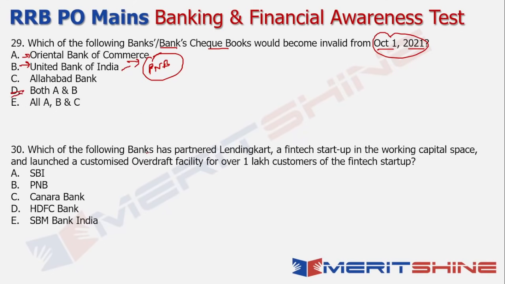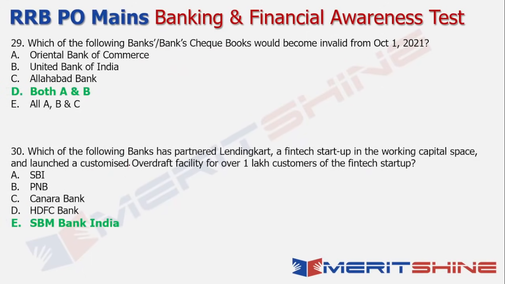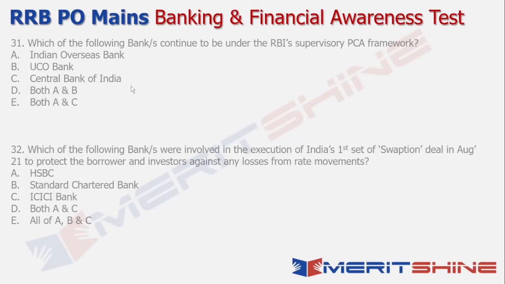Next up, which of the following banks has partnered with one of the leading fintech startups in the working capital space? Basically this bank has launched a customized overdraft facility for the over 1 lakh customers that are there for Lending Kart, right? So which of these banks is it? It's basically SBM Bank India, which has partnered with Lending Kart in this angle. So the answer in this case becomes SBM Bank India, and the first answer is both A and B, that is Oriental Bank of Commerce and United Bank of India. Okay, moving on to the next set of questions.